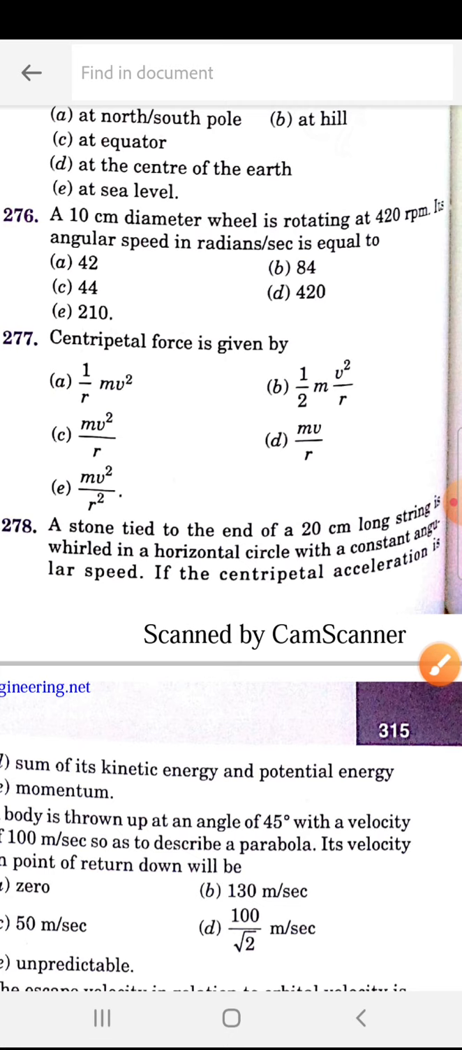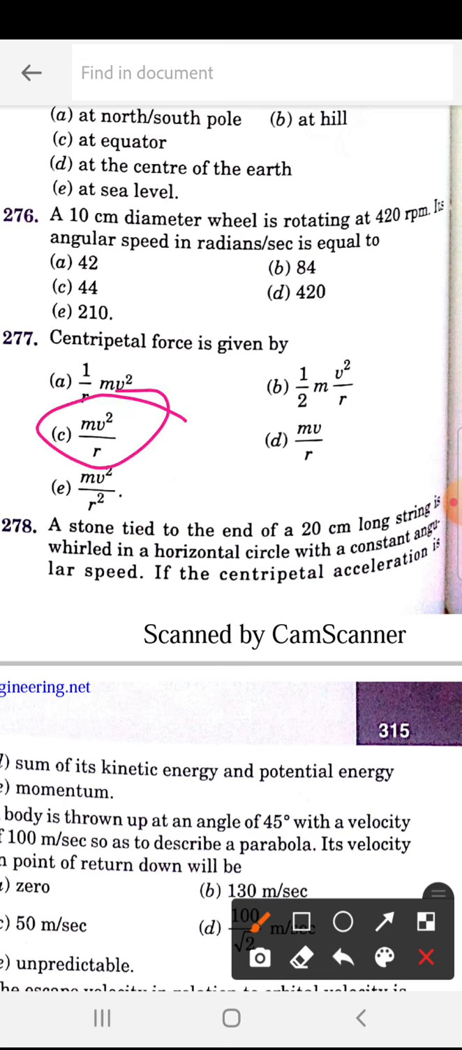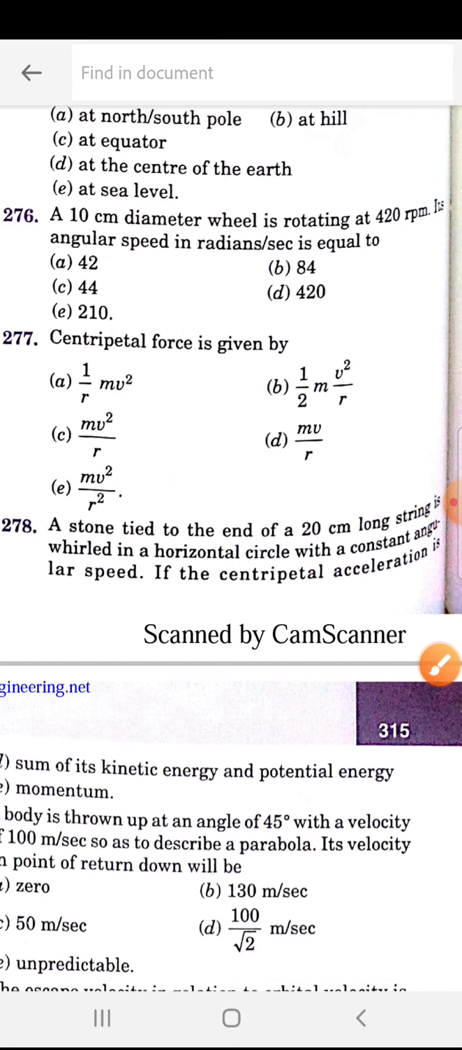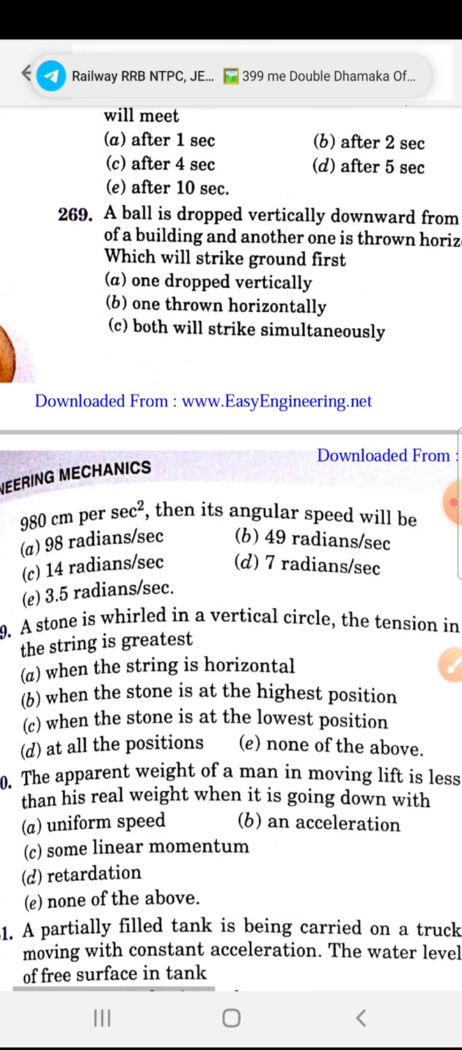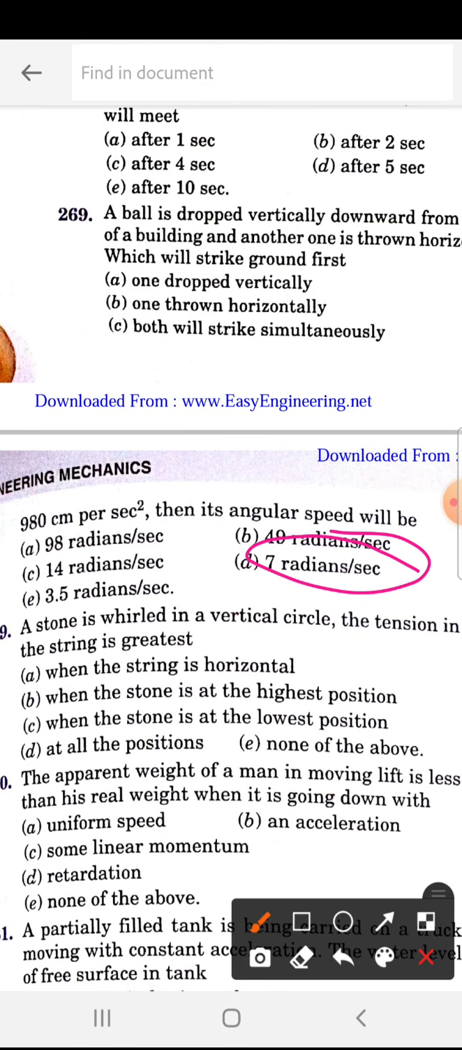Centripetal force is given by. So 277 is C, mv square by r. This is the centripetal force. Next, a stone tied to the end of a 20 centimeter long string is whirled in a horizontal circle with a constant angular speed. If the centripetal acceleration is 90 centimeter per second square, the angular speed will be, they are asking. So 278 is D, that is 7 radians per second.